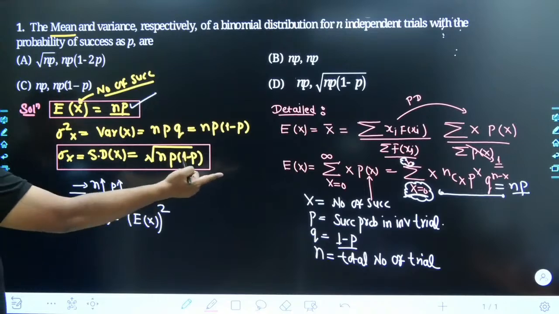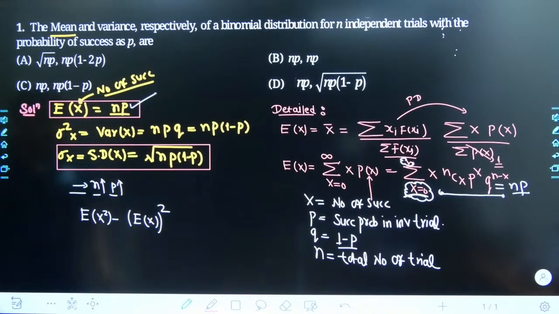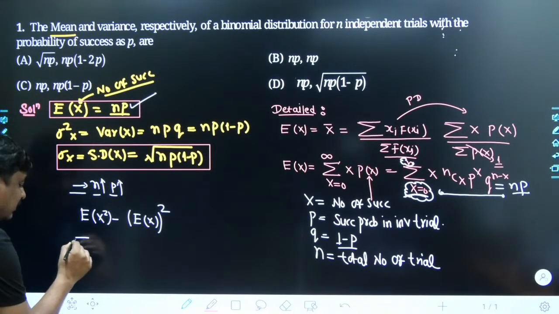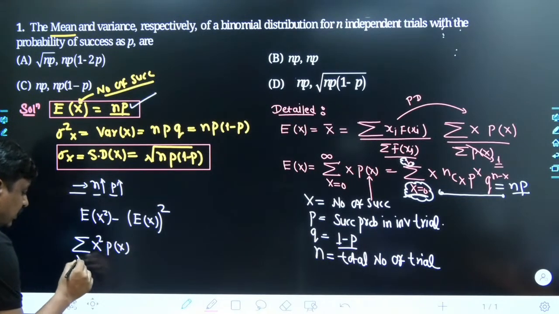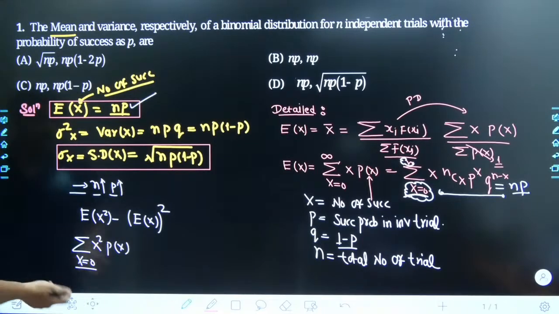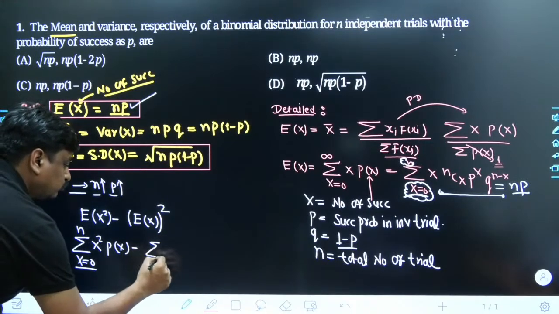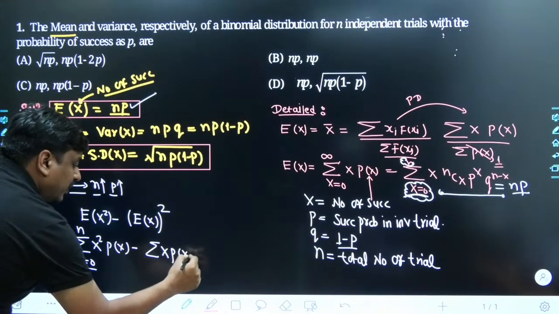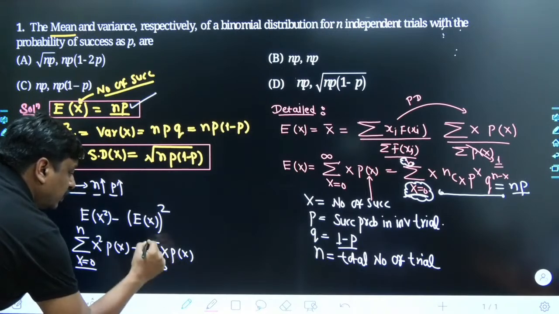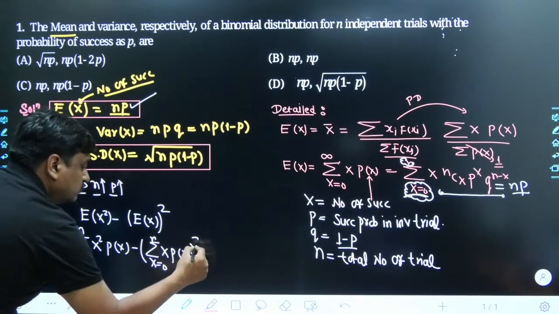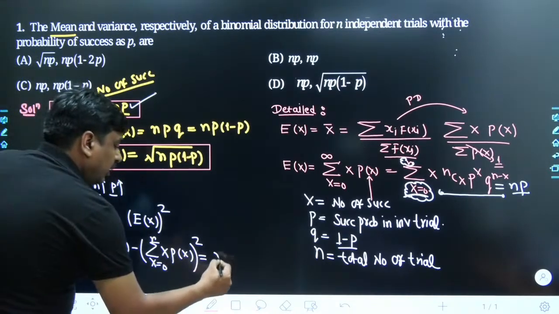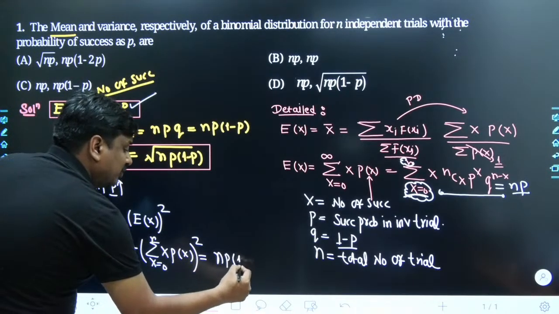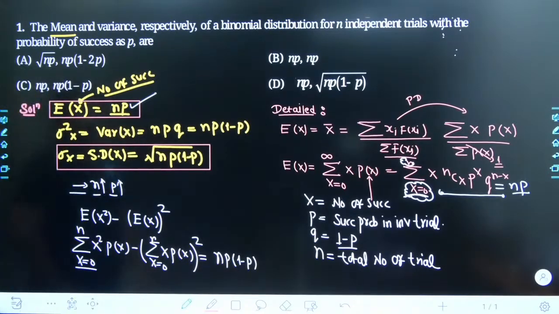The expected value of x is already calculated, you have to take its square, and the expected value of x square can simply be taken as the sum of x square p of x, where x goes from 0 to n. The result we get out of this is simply npq, where q is 1 minus p.